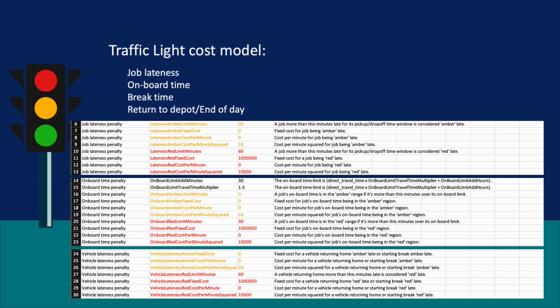For job lateness, if the vehicle arrives within 30 minutes of the open time or target time, it lies in the green zone and no penalty is applied. If the vehicle arrives between 30 and 60 minutes late, the amber penalty costs are applied, and above 60, the red penalty applies. The onboard penalty is applied only if the time on board value is more than the allowed minutes. For vehicle lateness, the penalty can be used to soften the rules for both the time that the driver takes their lunch break or the time they return to base.